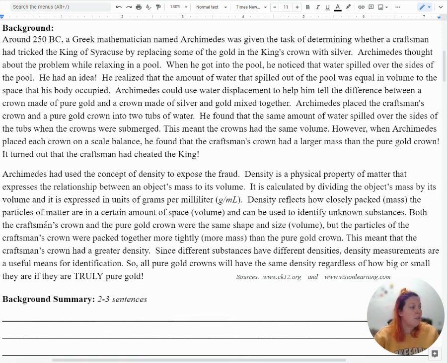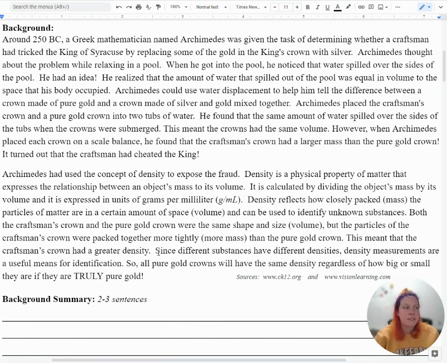Both the craftsman's crown and the pure gold crown were the same shape and size, or volume. But the particles of the craftsman's crown were packed together more tightly, which means it had more mass than the pure gold crown. This meant that the craftsman's crown had a greater density.